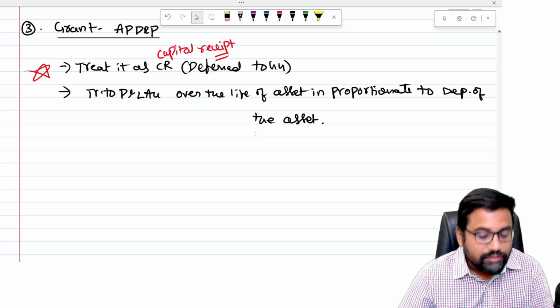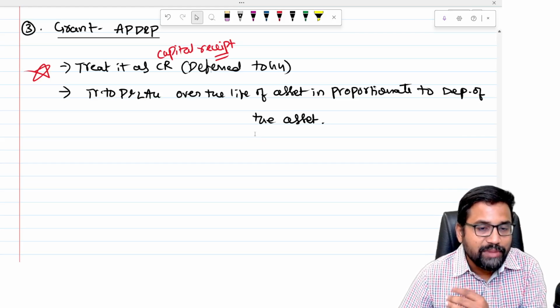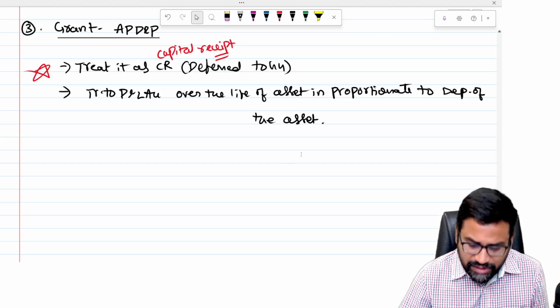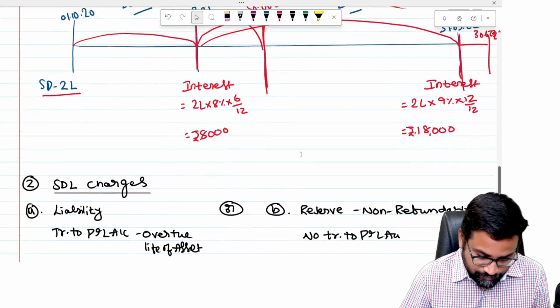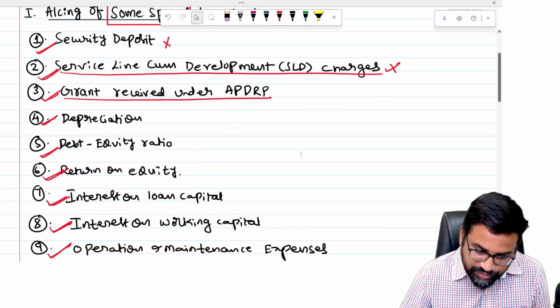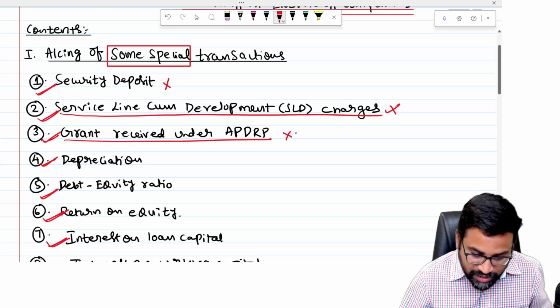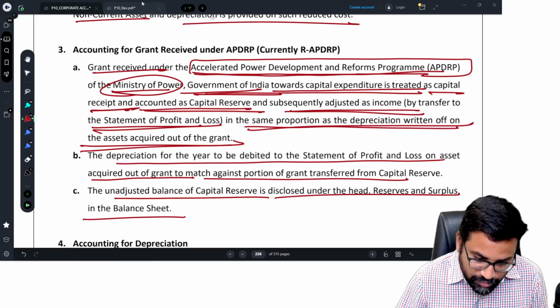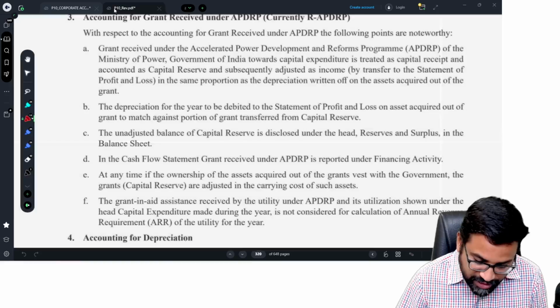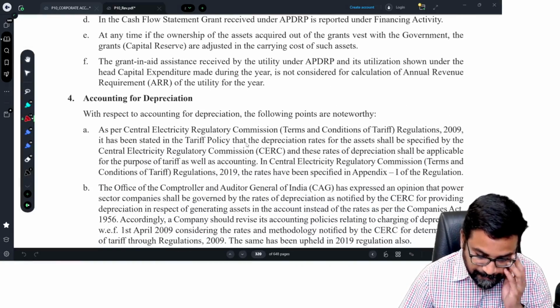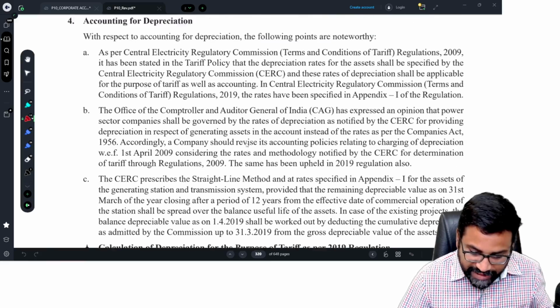And whatever the unadjusted, unamortized balance is there will be shown in the balance sheet as capital reserve. So that means we have completed grants received under the APDRP program also. Is there any special problem relating to grants received under APDRP? I don't think so, sir. There is no problem for APDRP, just theory is there. Okay. So we discussed.